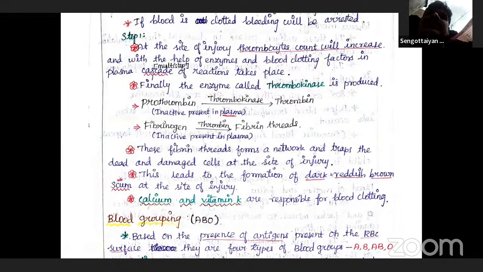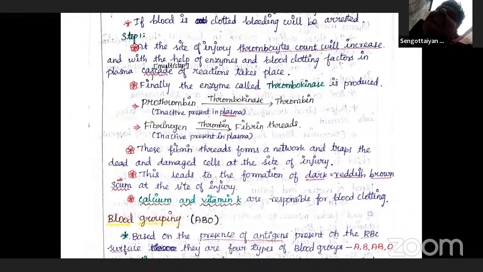The injured tissues release thromboplastin. The thromboplastin and the platelet factor 3 combined produce thrombokinase, which is an enzyme released from the damaged cells.